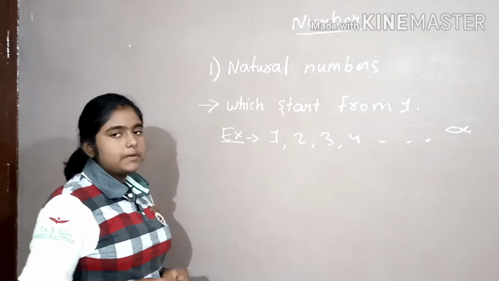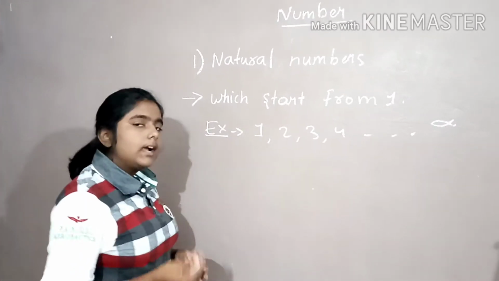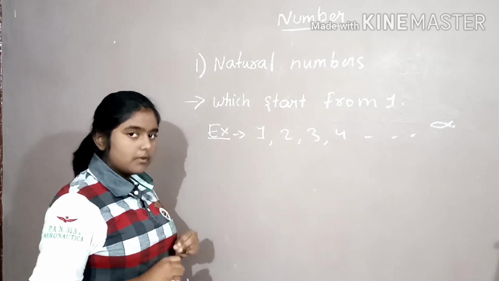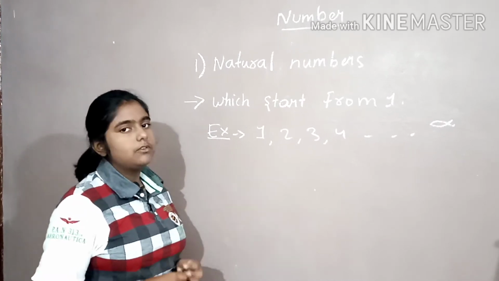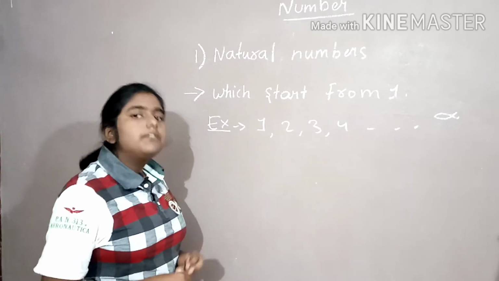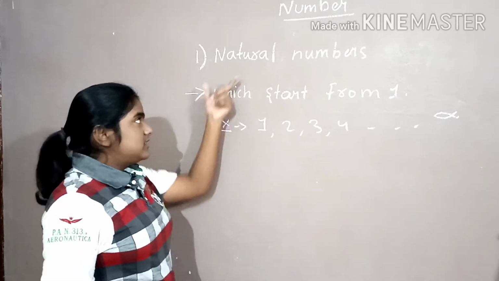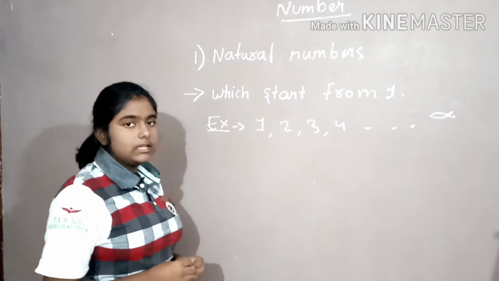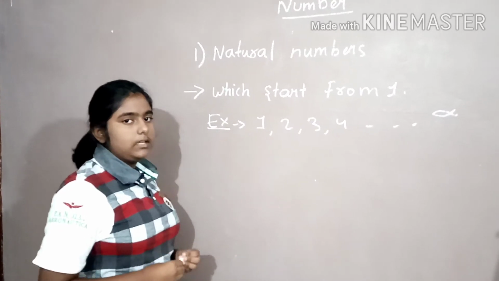Why are they called natural numbers? If you ask a person to count, he will start from 1, not from 0. He will say 1, 2, 3, 4 and like that. He will not start from 0. This comes naturally from his inside. That's why it is known as natural number. This is a trick so that you can learn it properly.